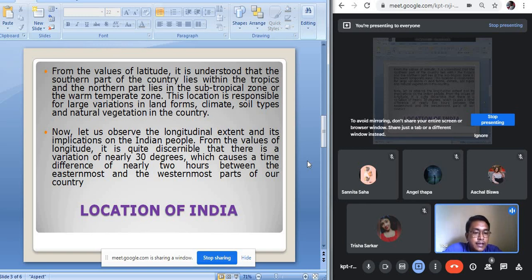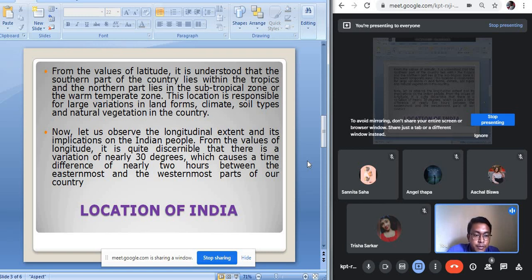This is why there is a variation in the climatic conditions within our country. Basically, the northern part of our country has an extreme type of climate: during the summer season very hot, and during the winter season very cold. Whereas the southern part has a moderate type of climate throughout the year. During the summer it is moderately warm, and during the winter it is not so cold.